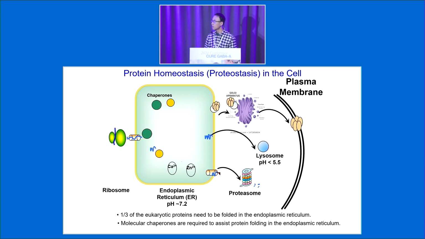But inside the cells, there's a biogenesis pathway for these GABA receptors. Proteins are synthesized, and upon synthesis, the protein needs to enter an organelle called the endoplasmic reticulum, or ER. The ER is a protein factory responsible for the folding and assembly of all the membrane proteins, including GABA receptors. Only after the folding and assembly of these pentameric receptors will the GABA receptor be able to traffic from the ER through the Golgi and reach the membrane.